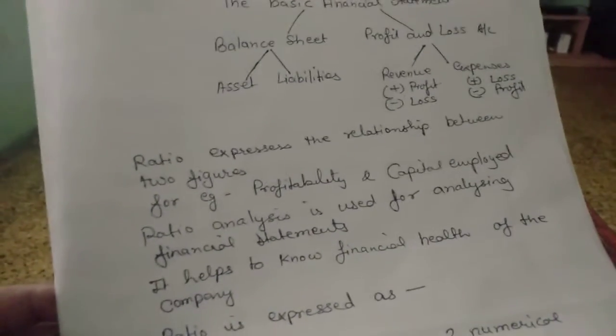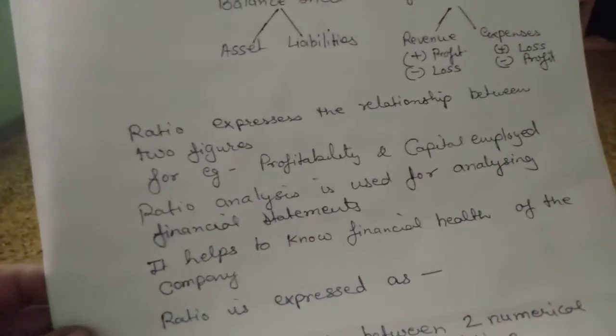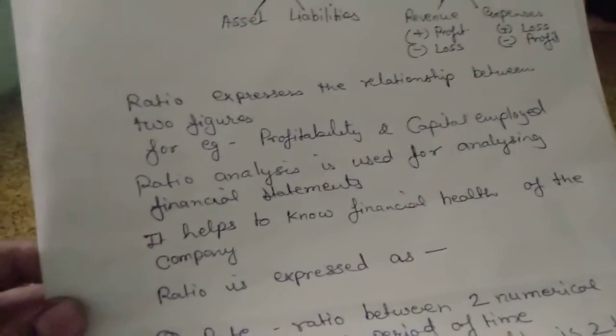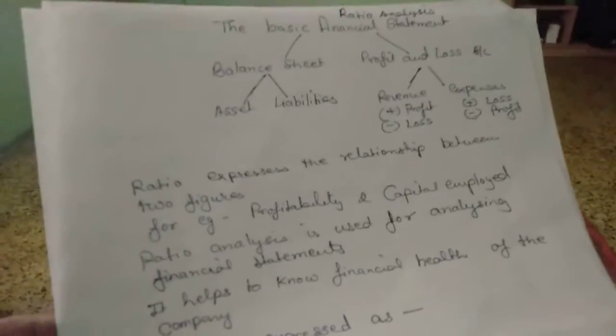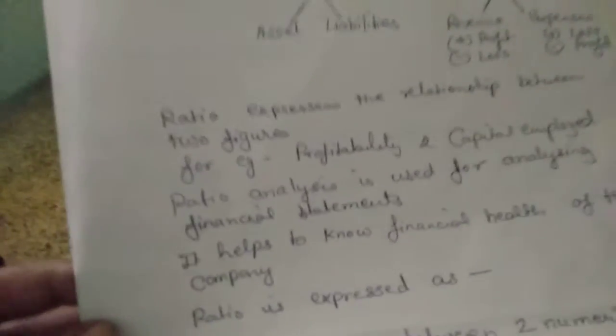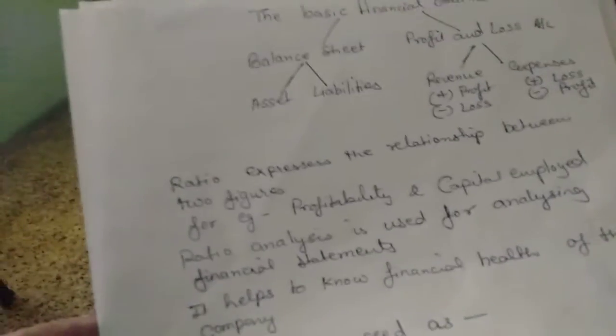But mere knowing the assets or mere knowing the profit and loss account, it is not easy to understand the financial status of the firm. For that, what comes to our rescue is the ratio.